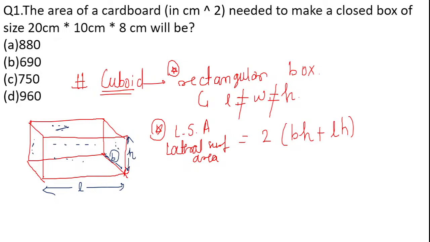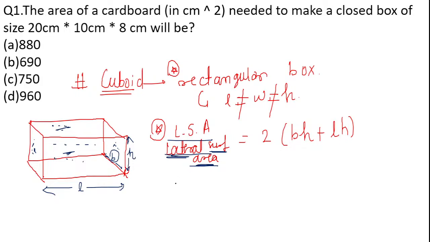Other than the top and the bottom face, all the faces are the lateral faces, keep in mind. Except the top and the bottom faces, all other faces are considered to be the lateral faces of any given shape, either it may be a cube or a cuboid. And we know that in case of a rectangle, what is the surface area? On the basis of that, we find the lateral surface area. There are two faces on the same, opposite sides, right? So here I have taken twice of BH plus LH.